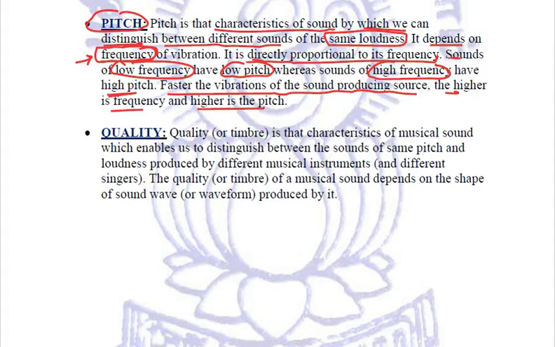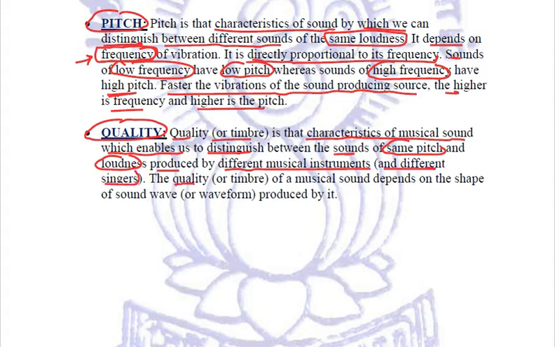Let us come to the third characteristic, which is quality. Quality is also known as timbre. Now this timbre is that characteristic of musical sound which enables us to distinguish between sounds of the same pitch and same loudness, but produced by different musical instruments and different singers.